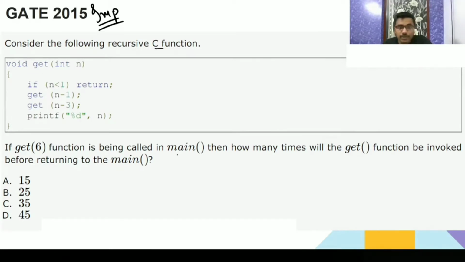gate 6 function is being called in main. Then how many times will the gate function be invoked before returning to main? So how many times is it going to be called? If I call gate 1, then gate 2, then gate 3, how many function calls are there?